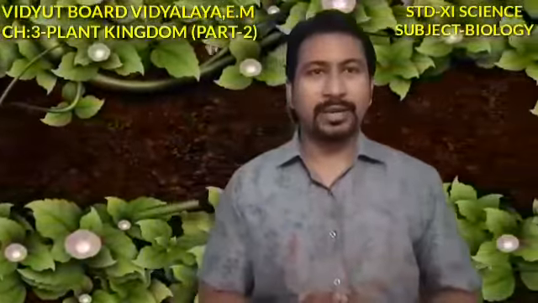Hello students, welcome to the second session for 11th standard science, that is chapter number 3, the plant kingdom. Up till now we have discussed very well about the algae and its three major groups, that is the chlorophyceae, the rhodophyceae and the phaeophyceae. Today our main focus is on one more major group, that is the bryophytes, and its two major subgroups, that is the liverworts and the mosses. So let us understand it in much detail.